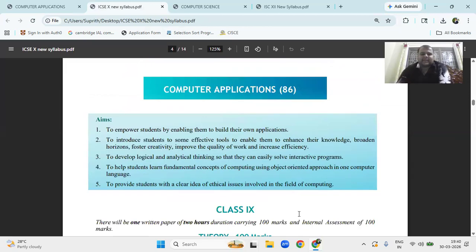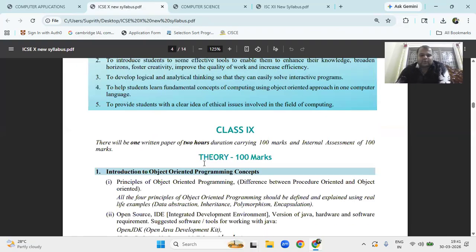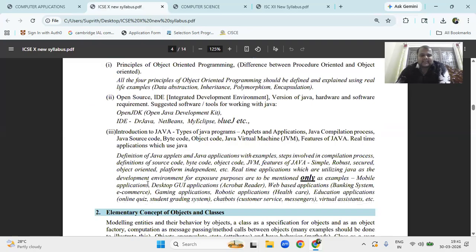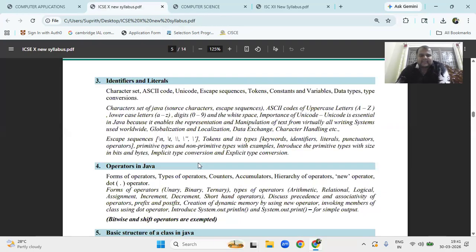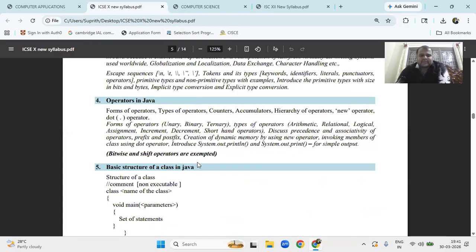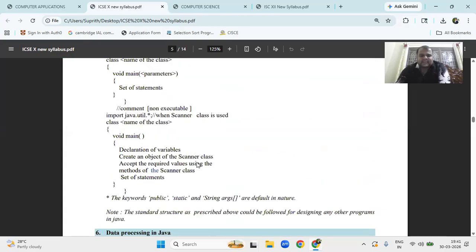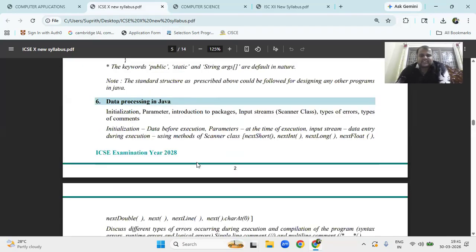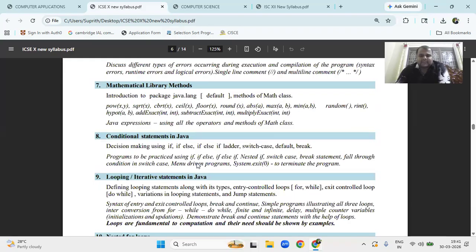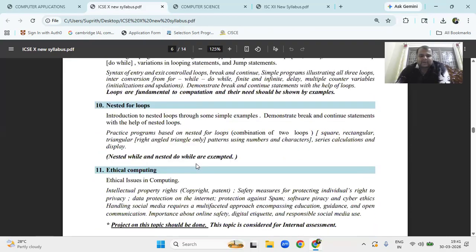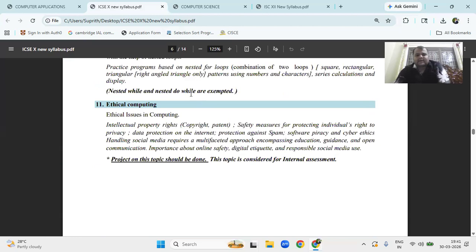You can get it. One application, class 9, 10: introduction to OOP, the same thing. The second is objects and classes, identifiers and literals, operators in Java, basic structure of Java, and data processing in Java. See, the chapter names are changing. Mathematical library methods, conditional statements, looping statements, nested for loop, and ethical computing. Okay, now they have added ethical computing, right? A project on this should be done. This topic is considered an internal assignment.